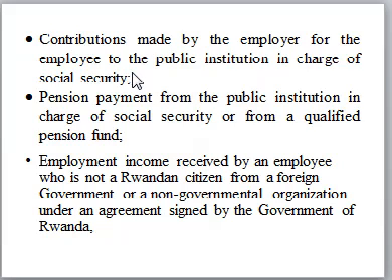So the contribution in the medical for the health of the employee, or the health insurance, and the RSSB or the pension payments, that one is also exempted. Then we also have pension payment from public institution in charge of social security fund from a qualified pension fund. So if an employer is contributing in a qualified pension fund, that one is also exempted.